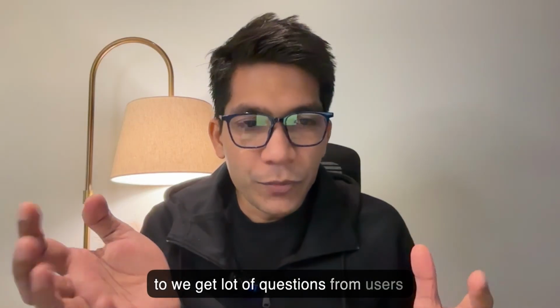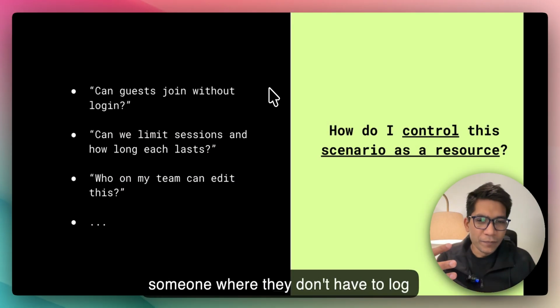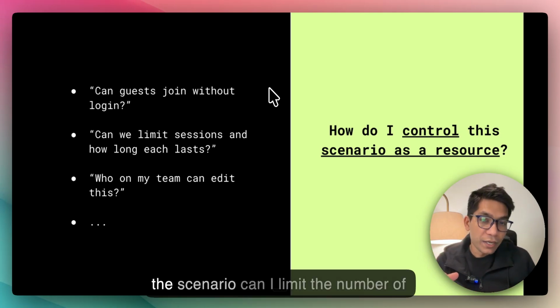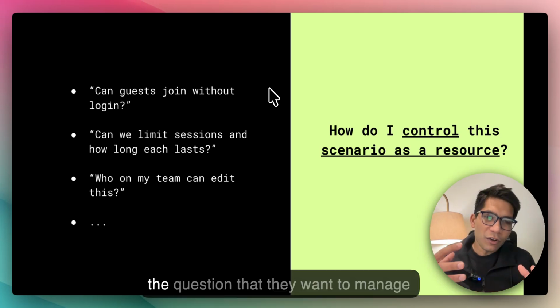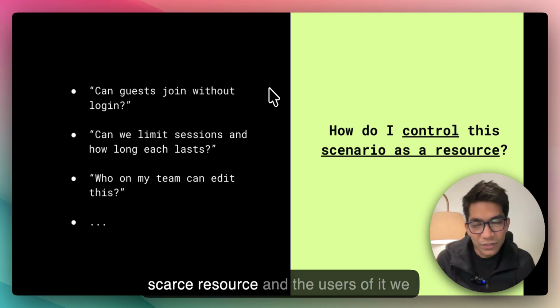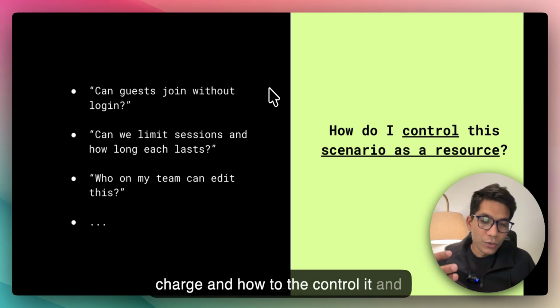We get a lot of questions from users: can I share a scenario with someone where they don't have to log in? Can I limit the number of times or duration that someone has access to the scenario? Can I limit the number of attempts? At the core of all of this is the question that they want to manage a scenario as a resource, which is a scarce resource and the usage of which we charge, and how to control it.